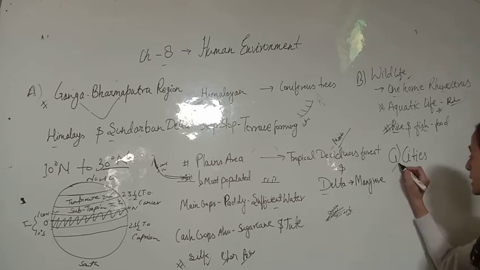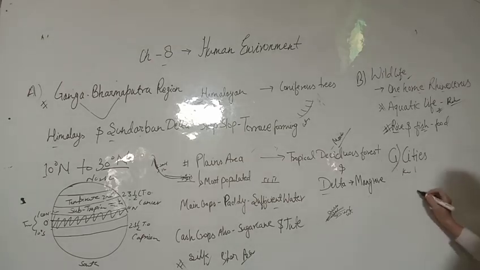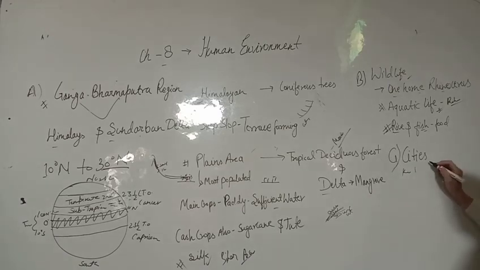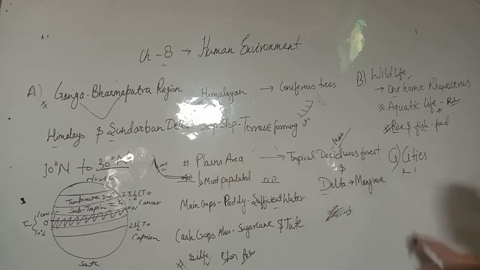Now come to the cities. You will find like your Kolkata, Varanasi, Allahabad, all the major cities of your plain area will be situated near the banks of rivers. Rivers के किनारे पे ही हैं, river के basin area पे, and you will find most of the development happens in this region.